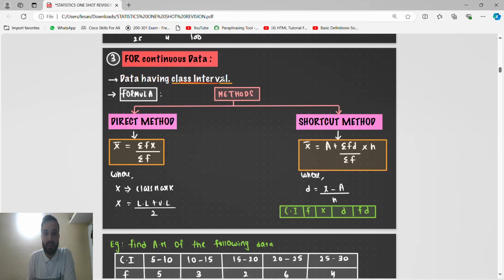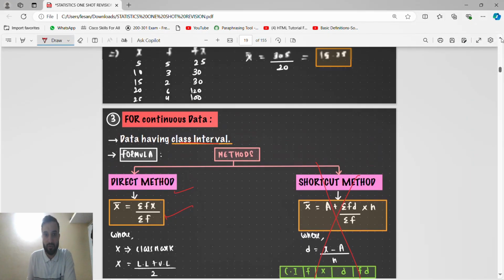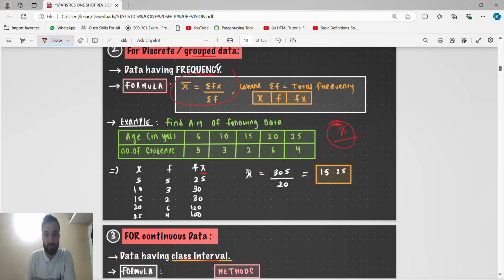Okay, data having class interval. So guys, see this shortcut method, no need. Just remember the direct method. When data have class interval, it means data have frequency. Data have frequency means grouped. So this is the formula for grouped data. Check the formula: summation of fi xi by summation of f.